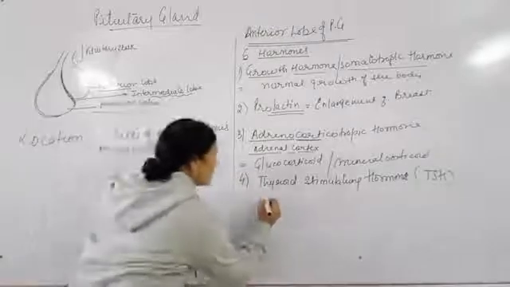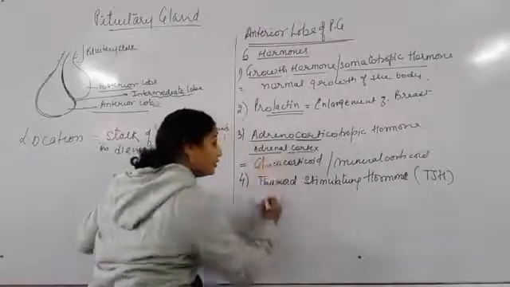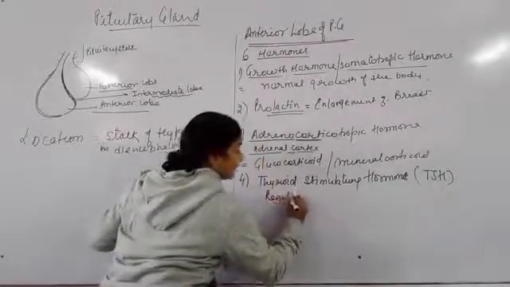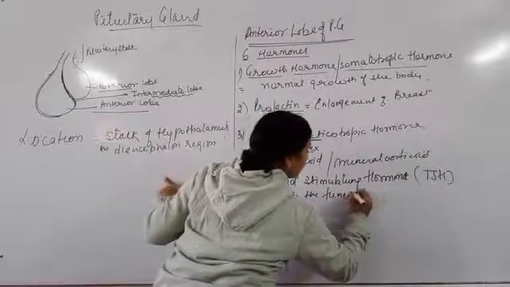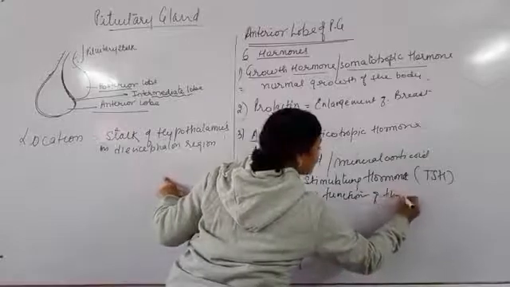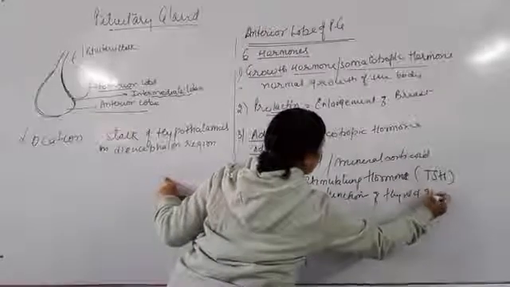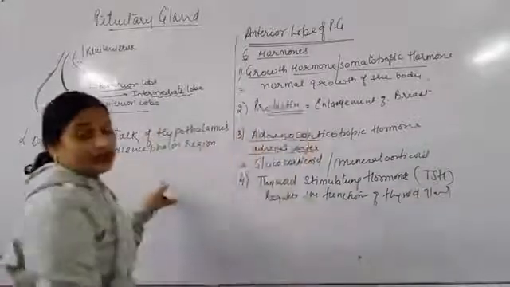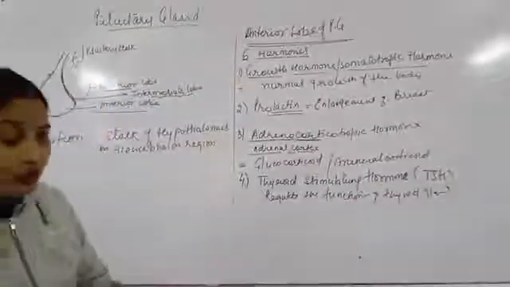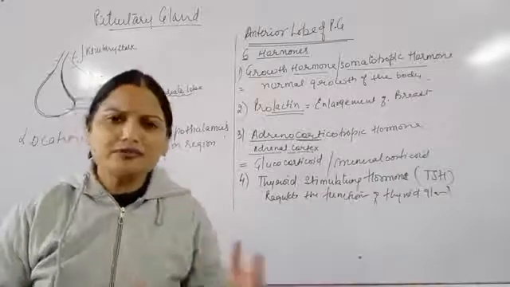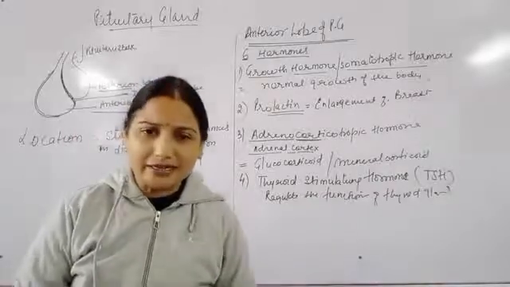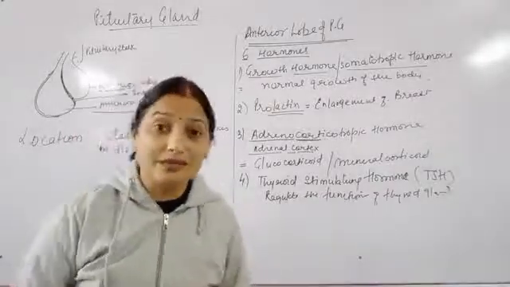So it regulates the function of the thyroid. Now we have already read about the thyroid gland, what its job is: it acts as a thermostat, cellular metabolism, and different functions we have already studied. Iodine balance, calcium balance, and everything.